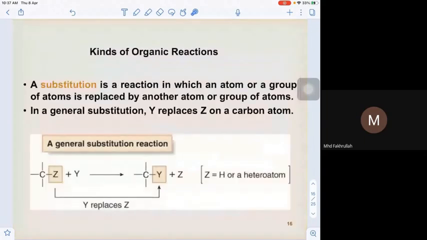Now we move to the types of organic reaction. There are several types of organic reaction. Let's start with the first one, which is the substitution reaction.